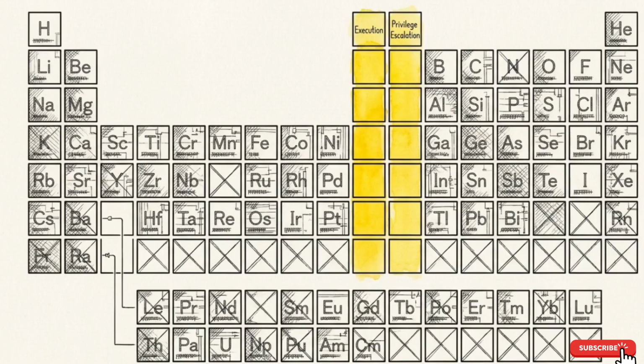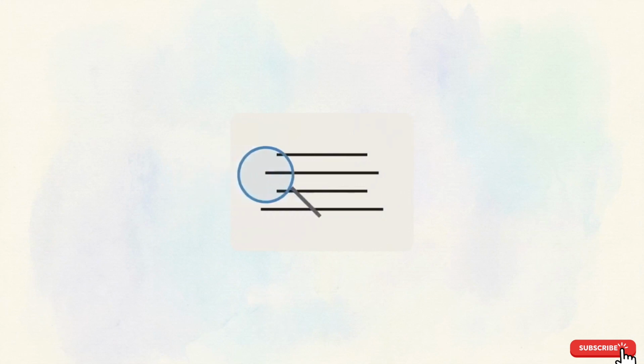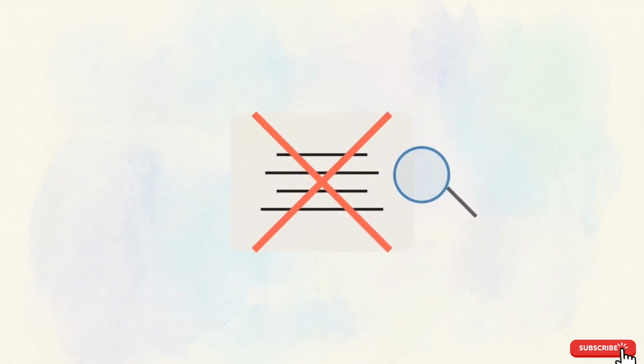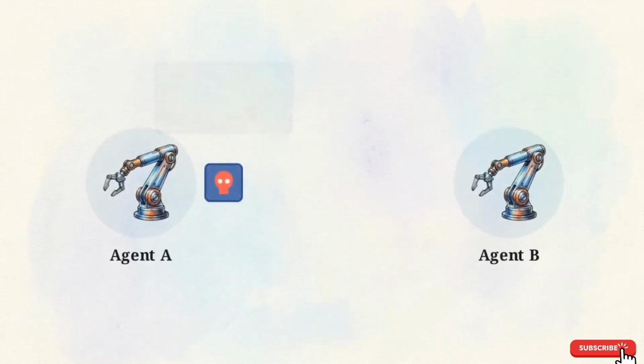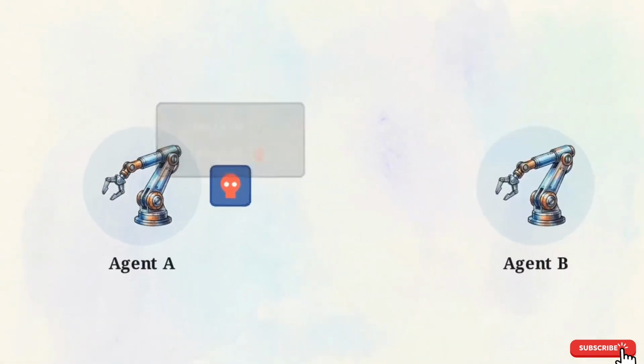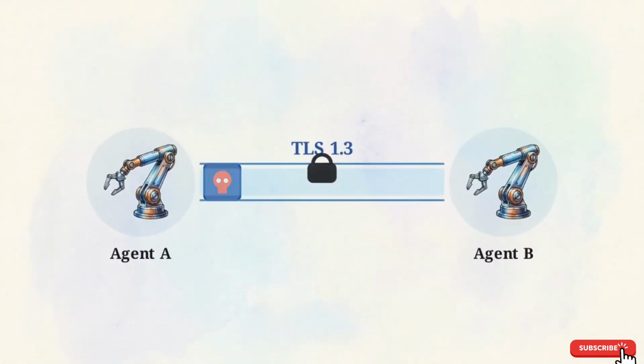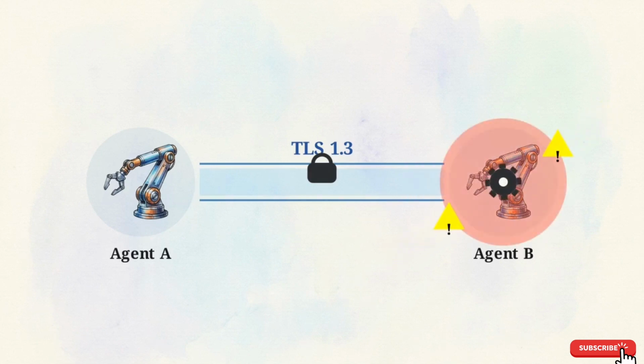This is why the MITRE Atlas framework categorizes these exploits under LLM plugin compromise and privilege escalation. The attack doesn't rely on a code-level bug. It relies on the back-end agent's failure to verify the intent of a peer's request. Consider the standard defense, network encryption. If you implemented perfect TLS between these two agents, would that prevent a payload-level manipulation? TLS only ensures the packet wasn't tampered with during transit. It cannot verify that the semantic content inside the packet is safe. The back-end agent still receives and executes a perfectly encrypted, yet malicious instruction.